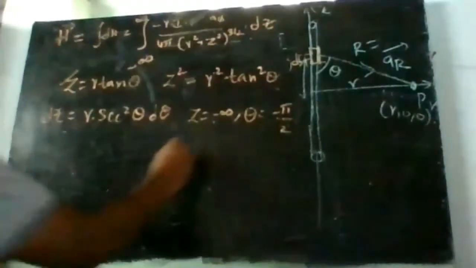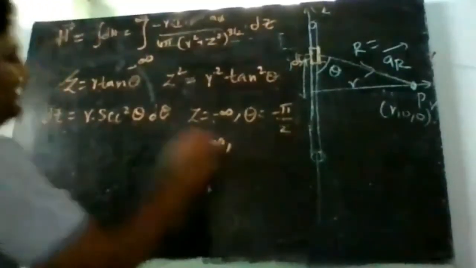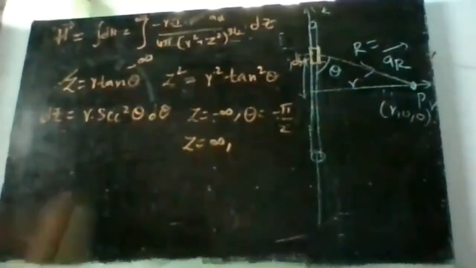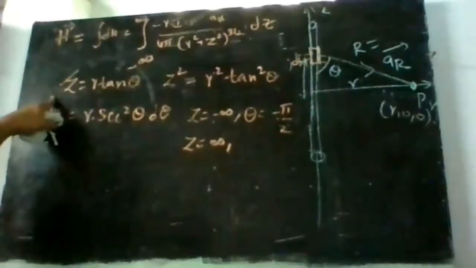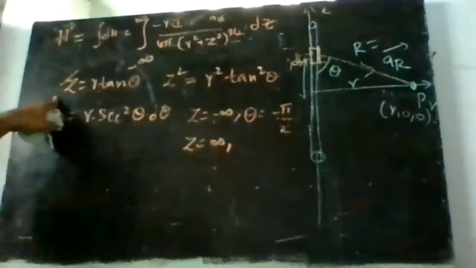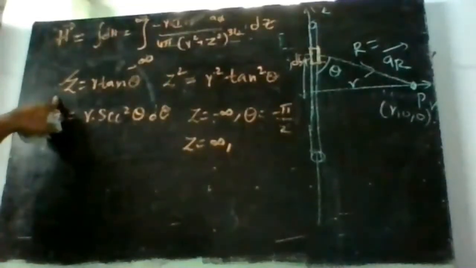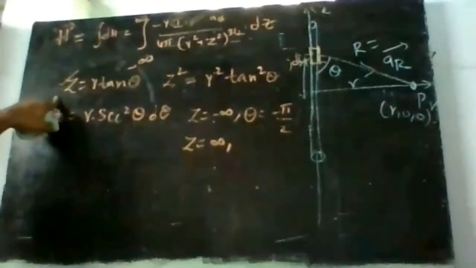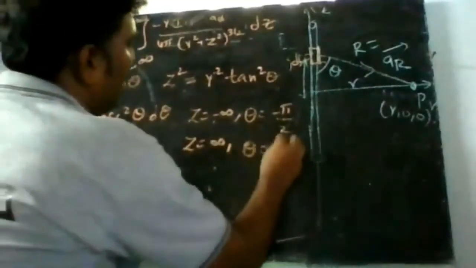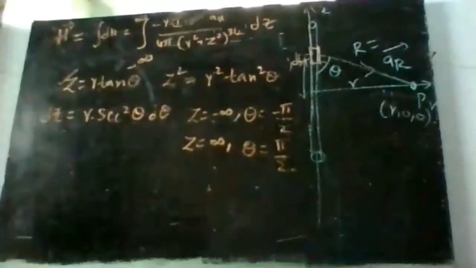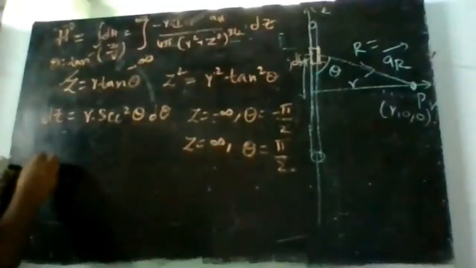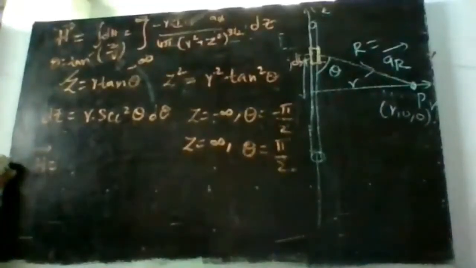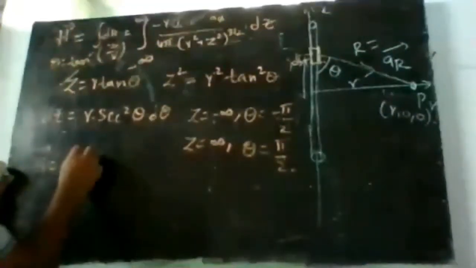Similarly, when I assume z is equal to infinity, that is my upper limit, theta is equal to tan inverse of z by r. So tan inverse of infinity by r is tan inverse of infinity, which is nothing but theta equal to pi by 2. Tan inverse of infinity happens when theta is pi by 2. Clear with this?